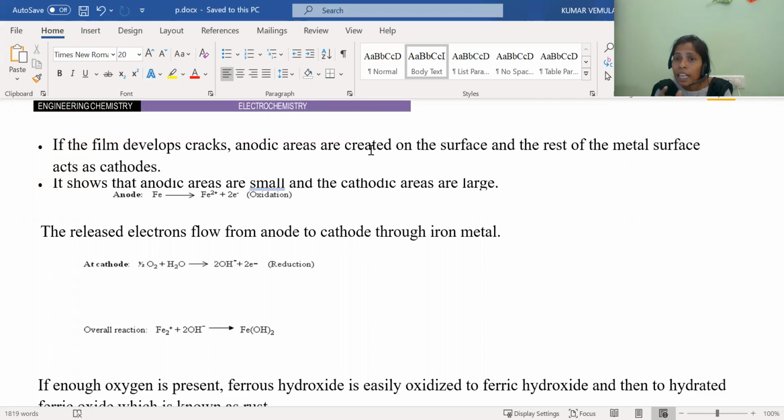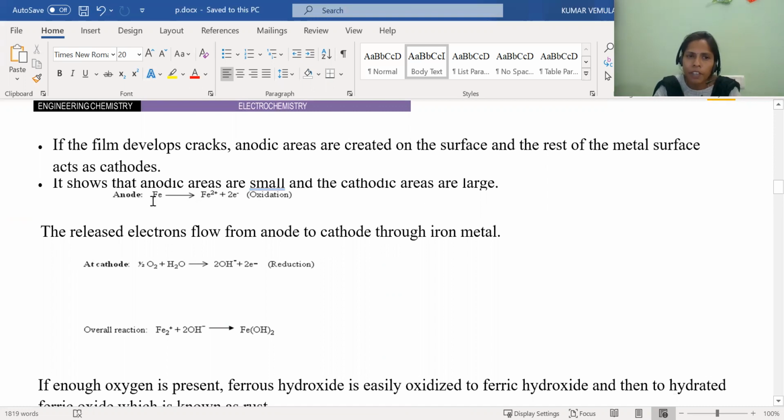But when the metal has any cracks or pores, the crack portion acts as the anode, because whatever water droplets are there stay a long time in the cavity, that means in the cracks. Because of that, that part acts as the anode, and the remaining part, which is spread by the moisture or the base, acts as the cathode. So anodic areas are small because only crack portions act as the anode, and the remaining portions are cathode. So anode is less, cathode is more in this.